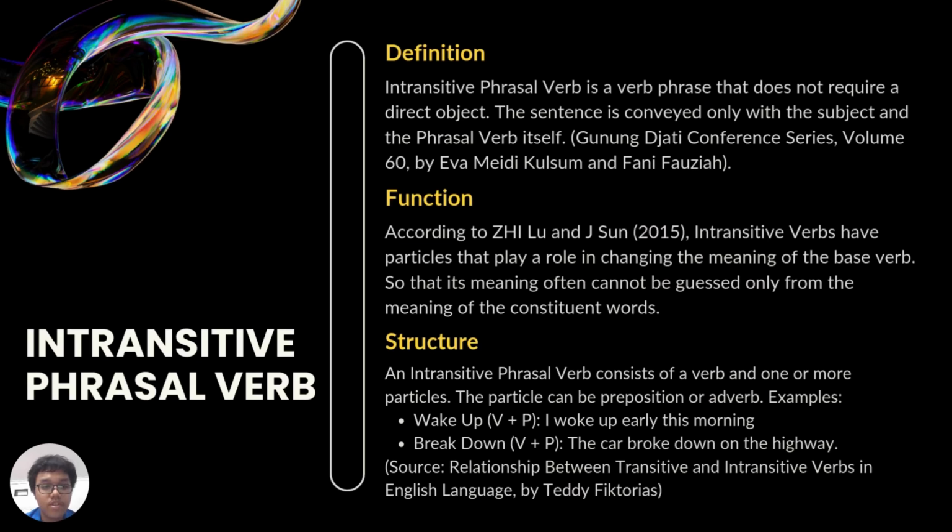And as for the structure of the intransitive verb, it consists of a verb and one or more particles. The particle can be a preposition or an adverb. Examples: the first one being wake up, verb plus particle, I woke up early this morning, and the second being break down, which is the same, verb plus particle. The car broke down on the highway. As you can see, intransitive phrasal verbs do not need any objects because it already conveys what it's trying to deliver. And the source is from Relationships Between Transitive and Intransitive Verbs in English Language by Teddy Victorious.